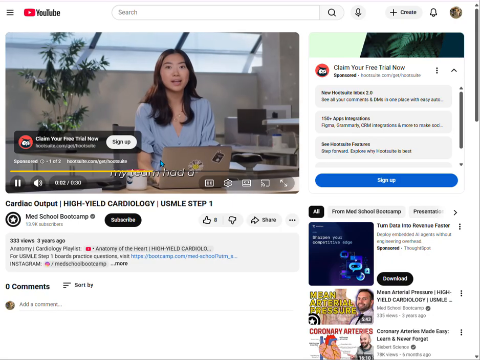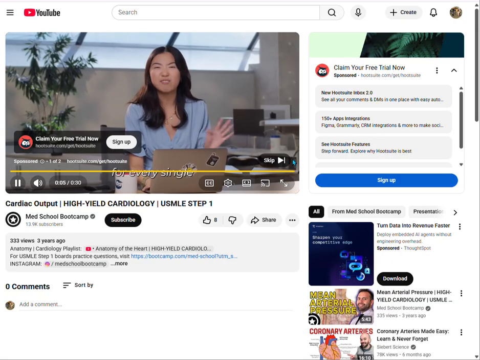Before Hootsuite, my team had a separate tool and browser tab for every single social tab.